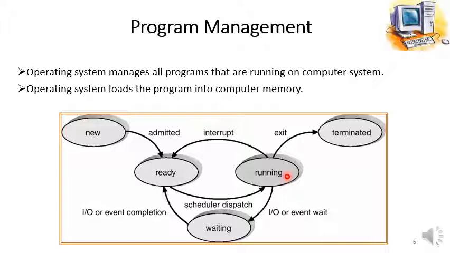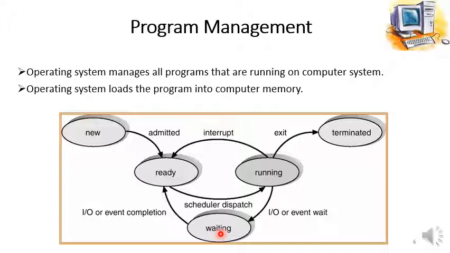At that instant, the program will get into the waiting state, because it is waiting for that particular input and output, and after that it will perform some action.